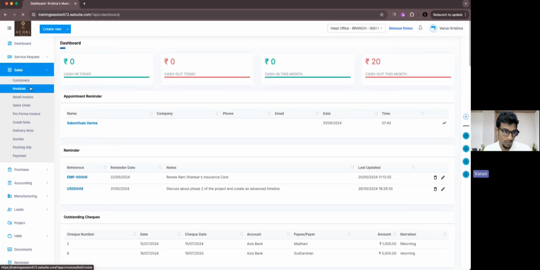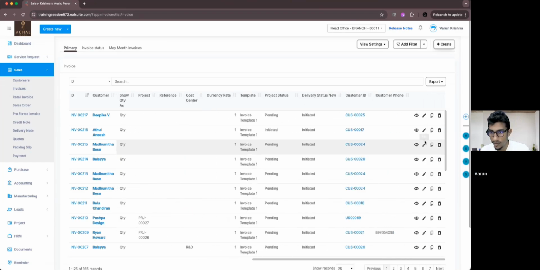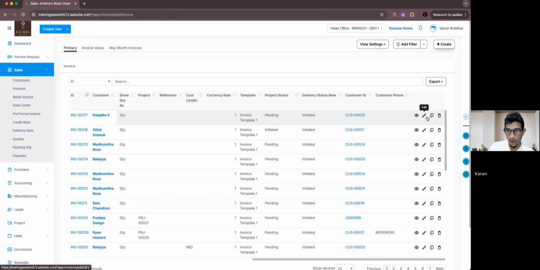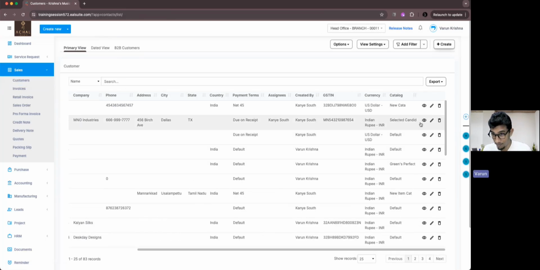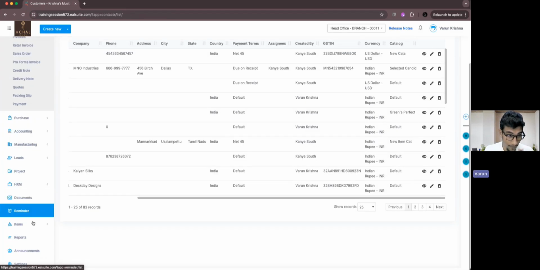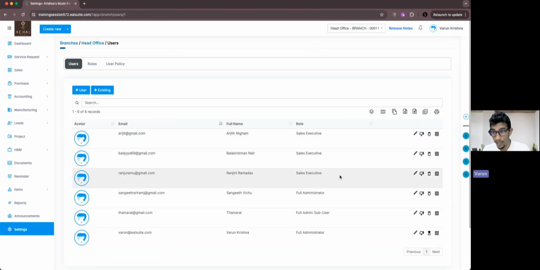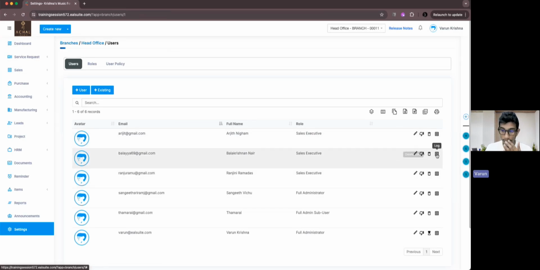We can directly go to the smart view of an invoice. Here earlier it was not getting shown due to this table header. So we needed to come down to the second row to understand what these options were. So what we did: no more issues here, right? This applies to every table. Every table now. Even if I go to settings, if I go to users and roles, here also this gets applied. We did it like this earlier. It was not like this.